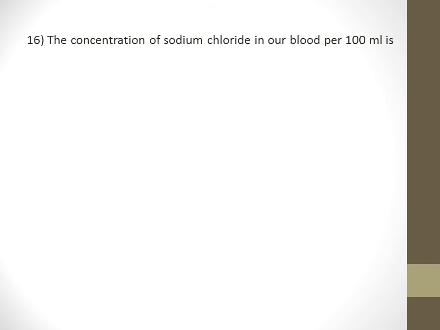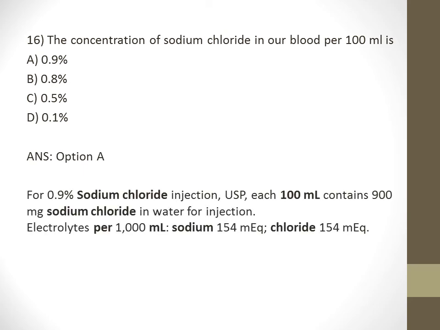The concentration of sodium chloride in our blood per 100 ml is. The options are A. 0.9%, B. 0.8%, C. 0.5% and D. 0.1%. The answer is option A. 0.9%. For 0.9% sodium chloride injection, 100 ml contains 900 mg sodium chloride in water for injection.